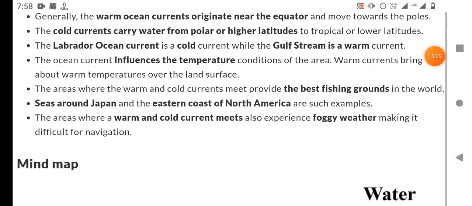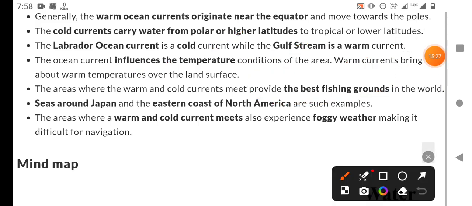Simply, we can see through one example: the Peruvian current is a cold current, and this is the upwelling direction, which means water moves from the floor towards the surface of the ocean.